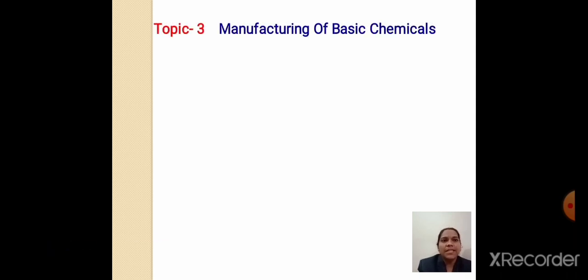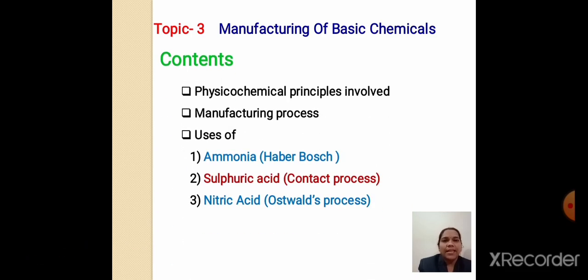Now what are those basic chemicals? In our laboratory there are different chemicals like ammonia, NaOH, sulfuric acid, nitric acid. These are of normal strength, but first of all they are prepared as concentrated solutions. Then how they are prepared, that we have to see in detail.